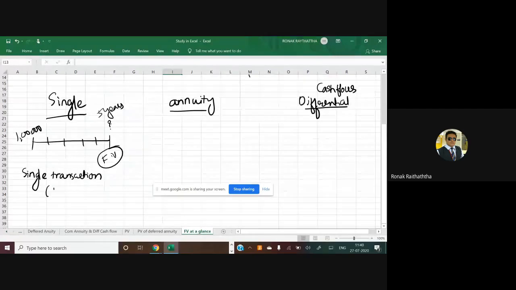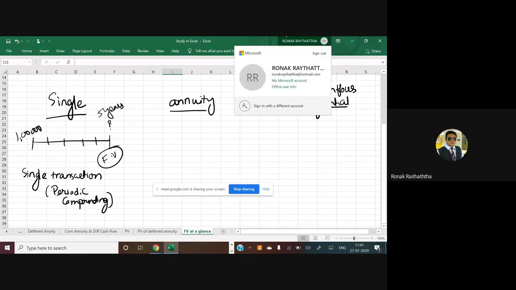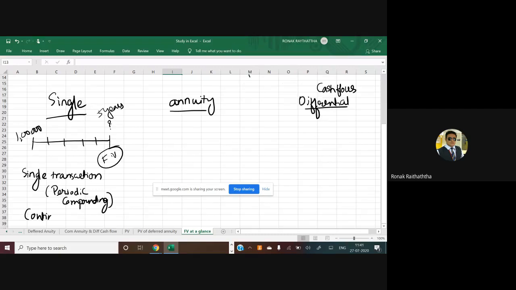And that shall be periodic compounding. If the compounding frequency is not periodic, but continuous in nature, it's not given to you that, sir, it will be compounded on a quarterly basis or yearly basis or 6 monthly basis, then in that circumstance, you will be applying the formula of continuous compounding.